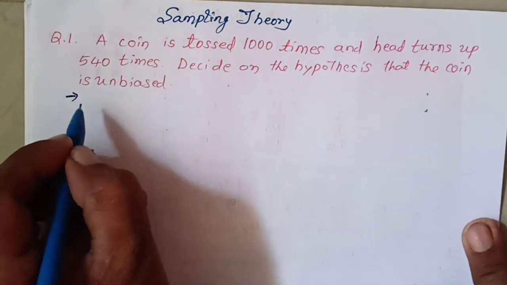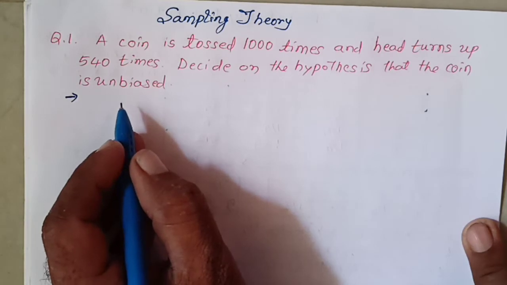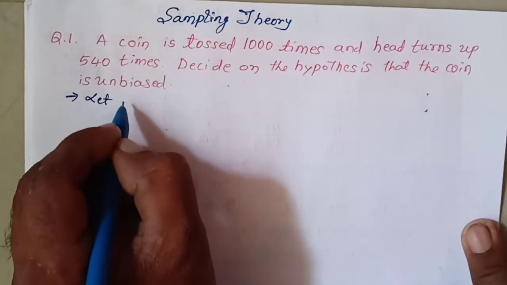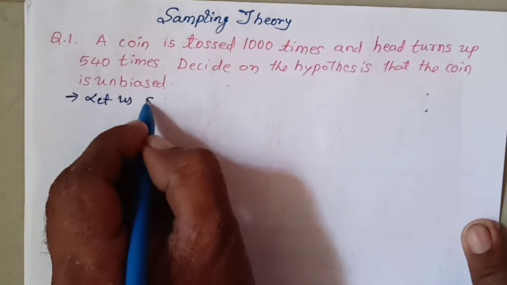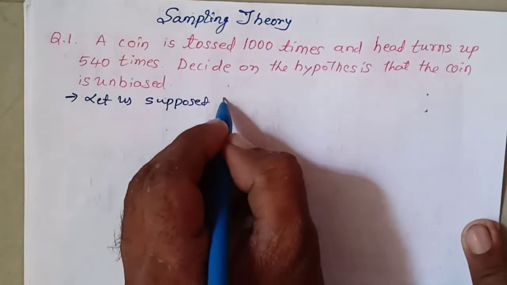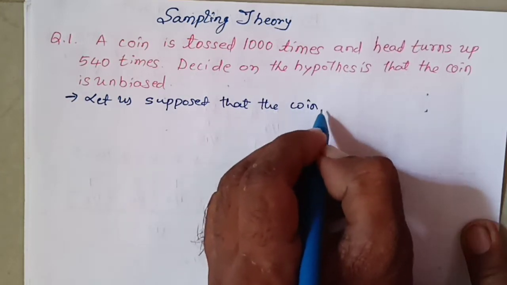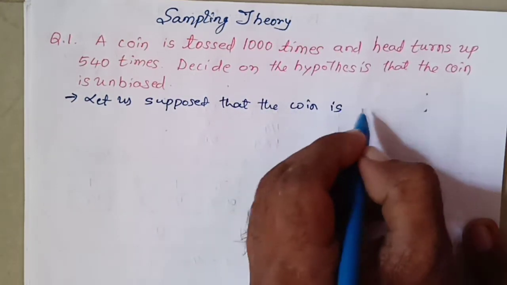So here they ask that the coin is unbiased. So let us suppose that the coin is unbiased.